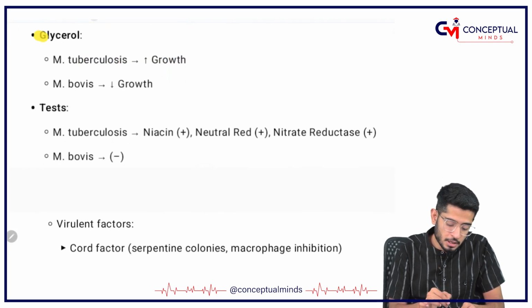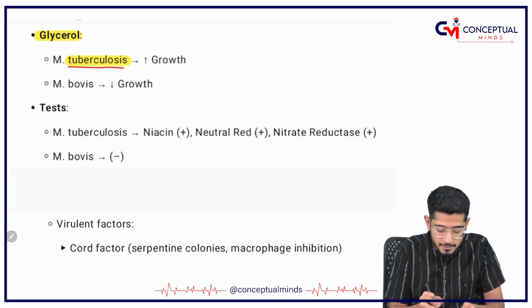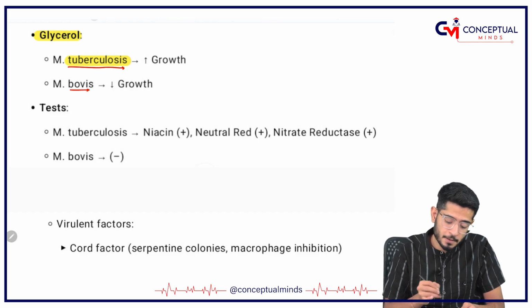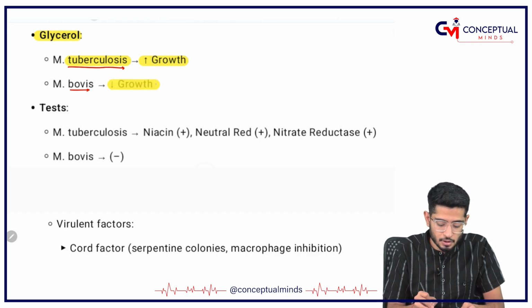In glycerol, the TB is going to grow. How to remember? See, tuberculosis has a big spelling. Bovis is just a small spelling. So remember, Mycobacterium tuberculosis grows in glycerol, whereas bovis is not going to grow.